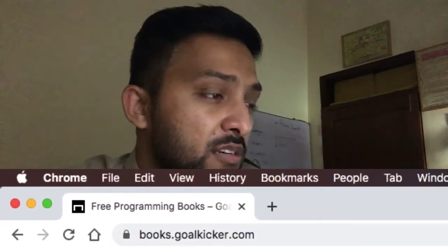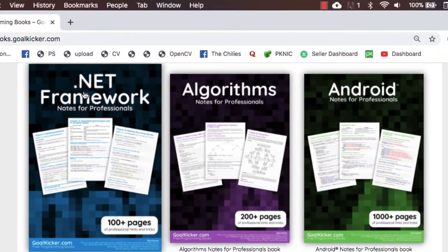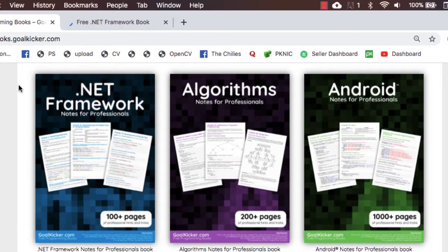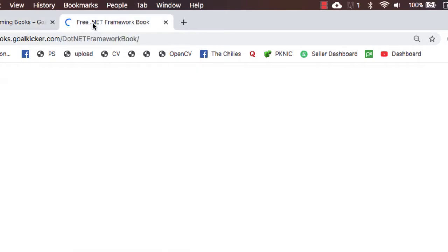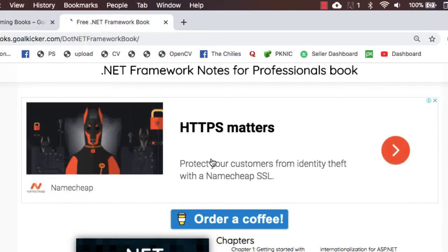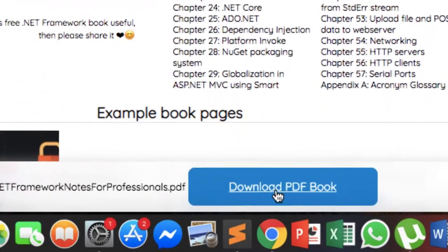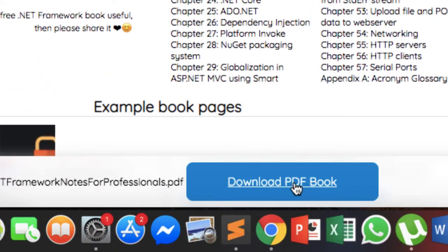The very first product we have here is actually the .NET Framework. This is Notes for Professionals, and it has nearly 100 plus pages. So you can easily download this. For downloading, you just simply open the link in a new tab, and after reading the description, go to the next one. And here on this option you can see right beneath, which is the download PDF book.